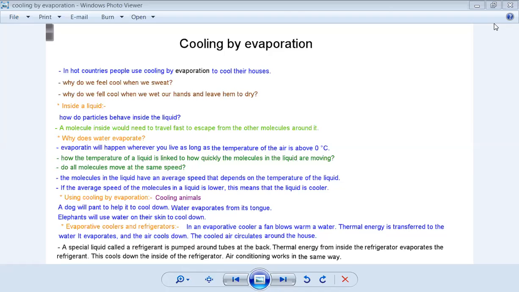Today we will study cooling by evaporation. How can we cool by evaporation? On hot days, when we don't have electricity, for example, some of us can wet their arms or have a shower without drying our bodies, our hands, our hair. Why are we doing this? We are feeling cool. So what's the process here? What's happening exactly? Why do we feel cool by just wetting our arms or our body parts?